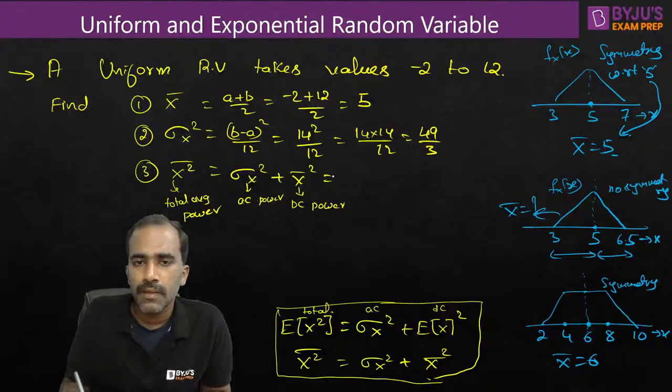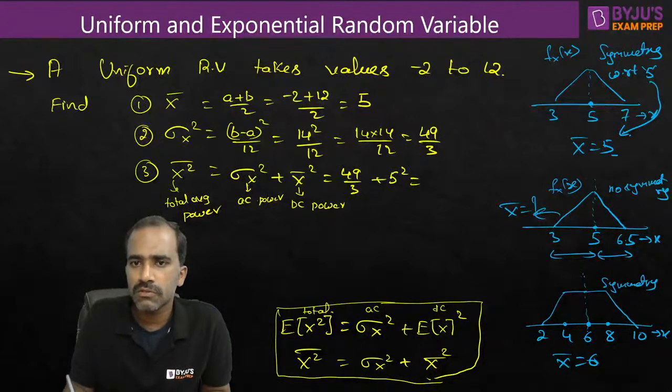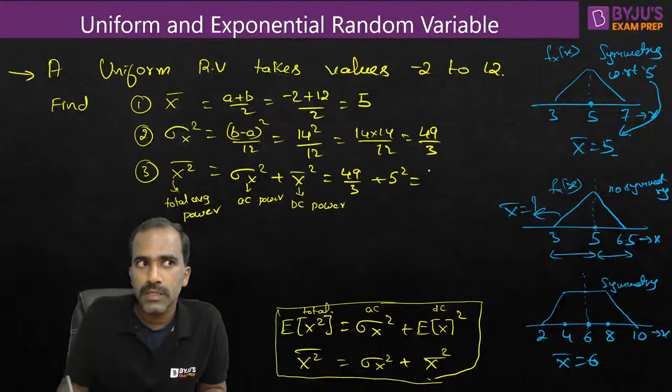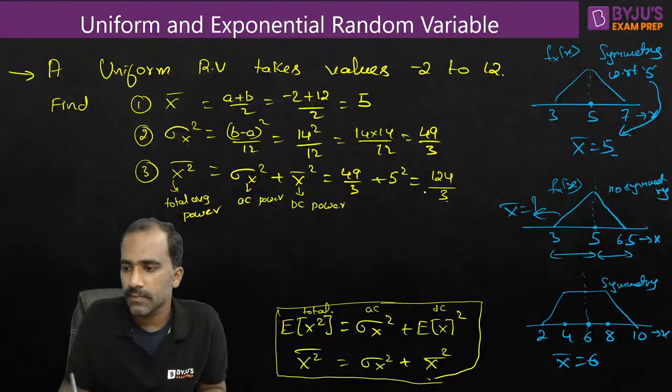Okay. So variance we got as 49 by 3, and the mean value is 5. So 5 square, 25, will be the DC power. So 25 into 3 is 75. So 75 plus 49 is 124 divided by 3. Is that okay? Yes, I think it is correct. Yeah, 41.33. Correct.